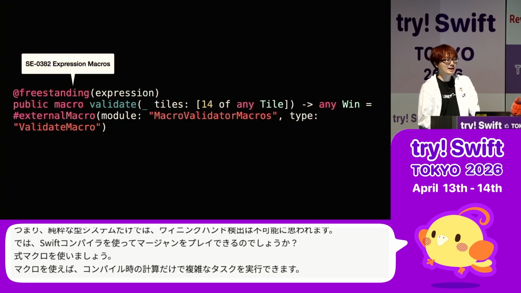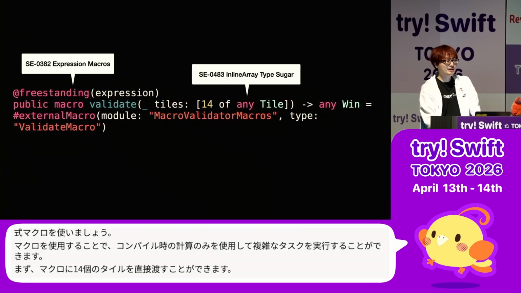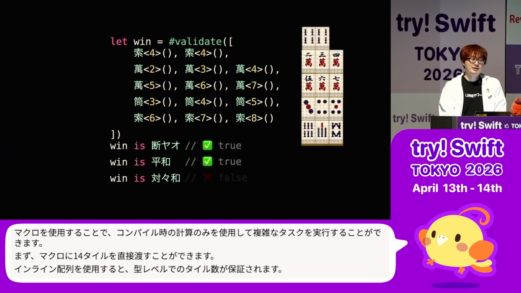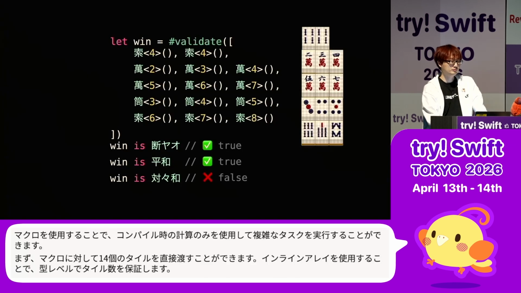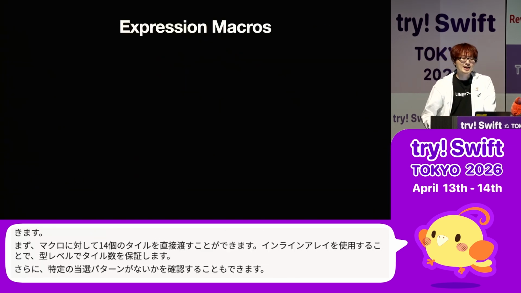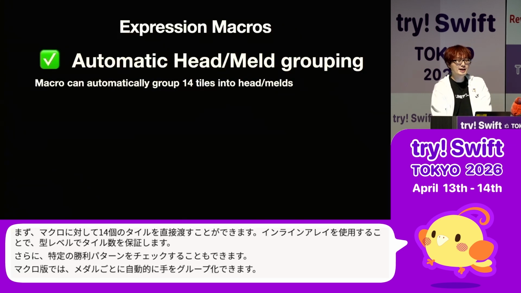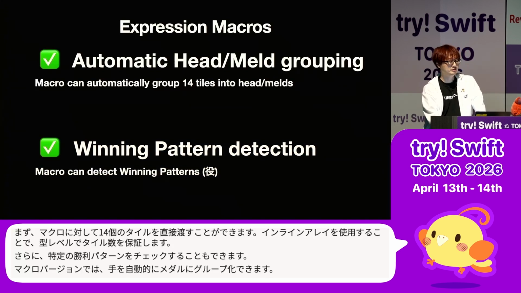First, we can pass 14 tiles directly to the macro. Using inline array guarantees tile counts at the type level. Additionally, we can also check for any specific winning patterns. With the macro version, it can group hand into melds automatically. Also, it can detect winning patterns, not only detecting winning or not.